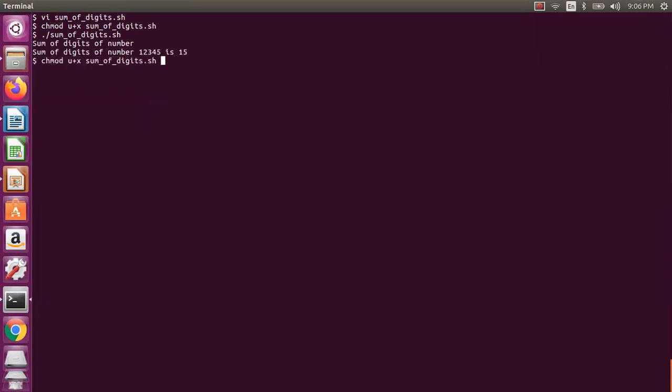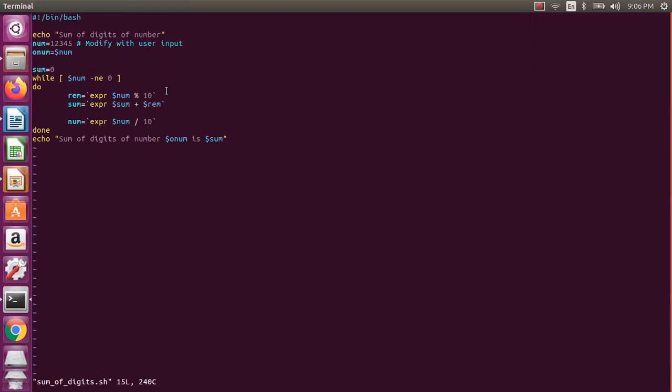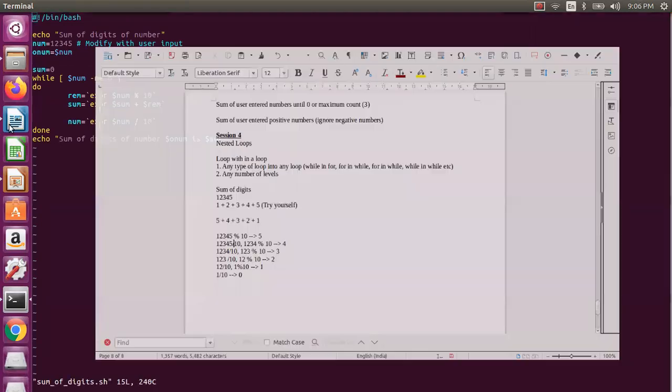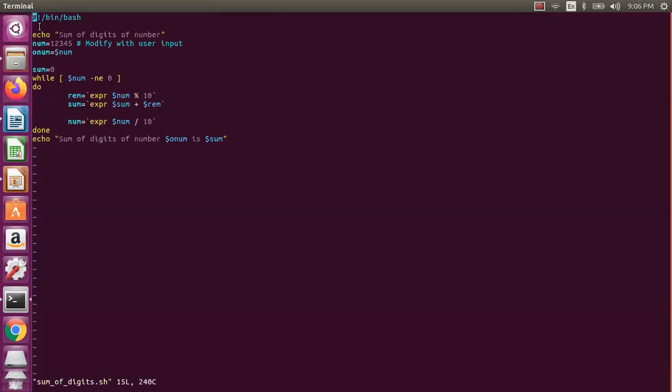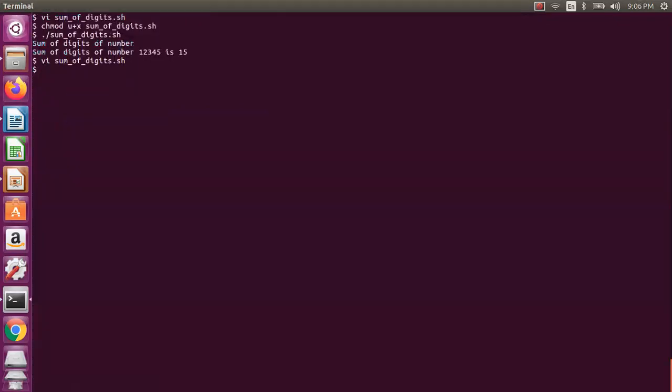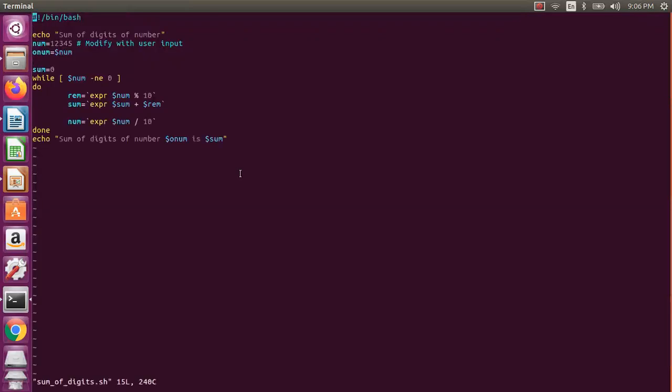So we are talking about the program, but we have not seen any nested program. Then what is it that we want to do now? We want to do the sum of digits until a single digit. How will you know that one? Because 12345 is there, and now we got 15, but I don't want to stop at 15. I want to add 1 plus 5. That's what my program has to do.